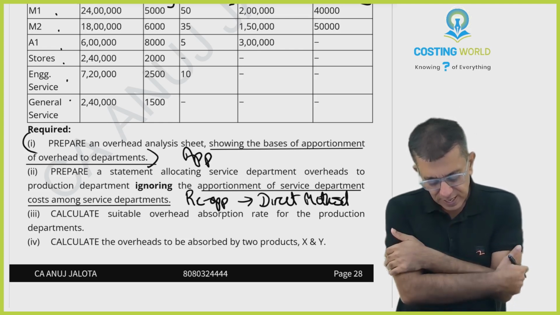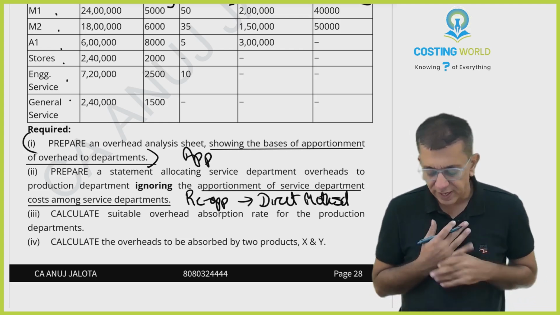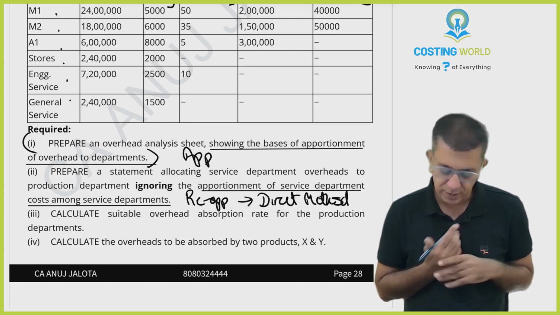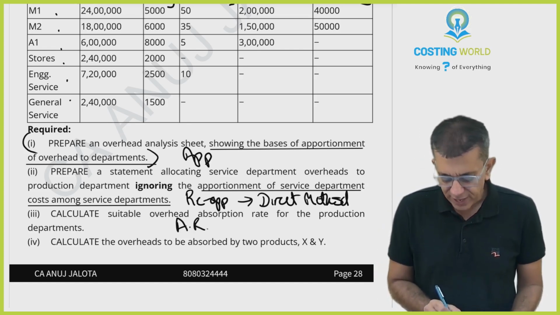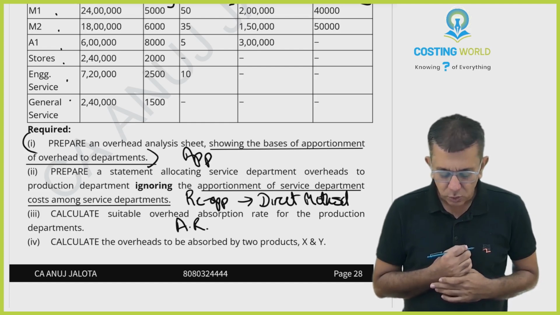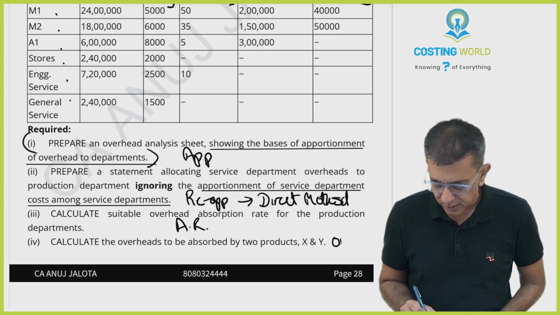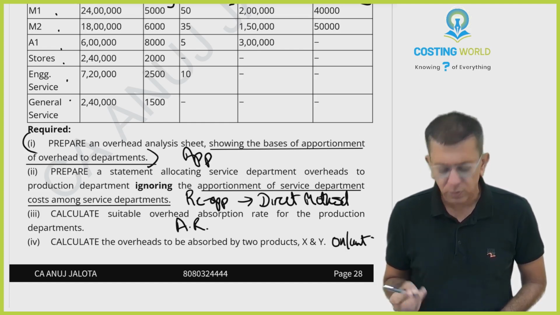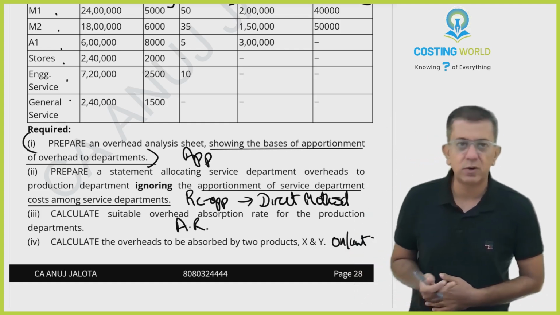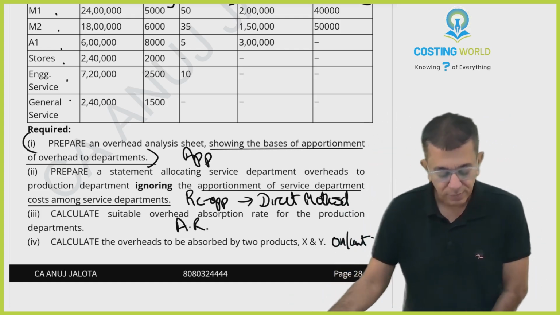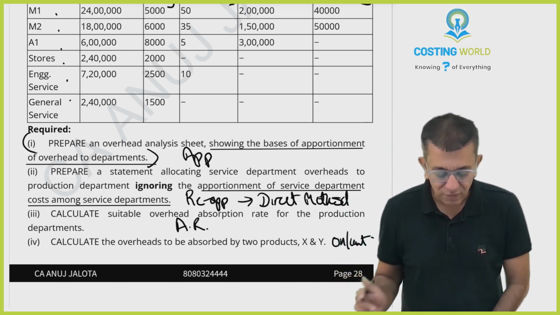Third, calculate suitable overhead absorption rates for the production departments. Find out your absorption rate. Calculate the overheads to be absorbed by the two products. So therefore, charge overheads to your product and find out overheads per unit. Okay, chali. Now, let's start with the first part.